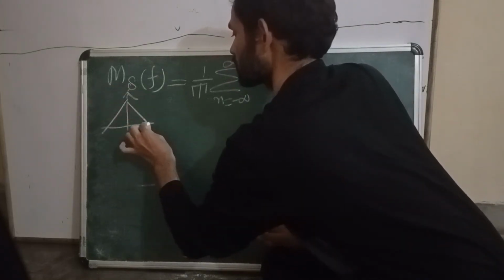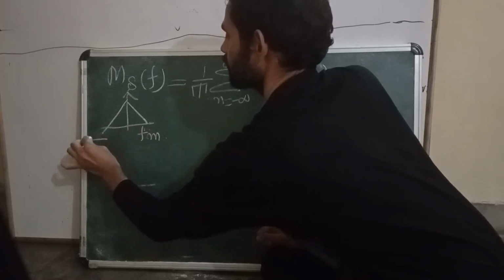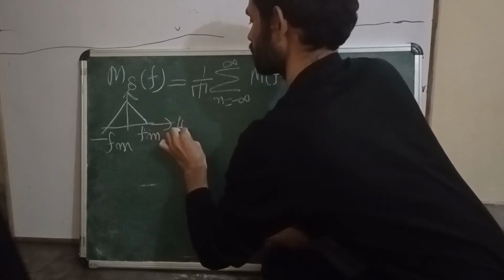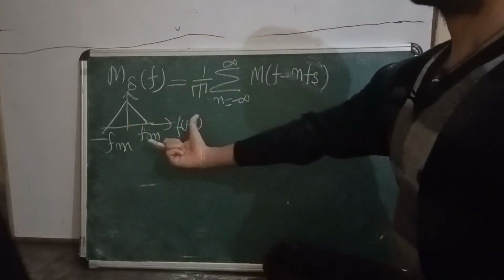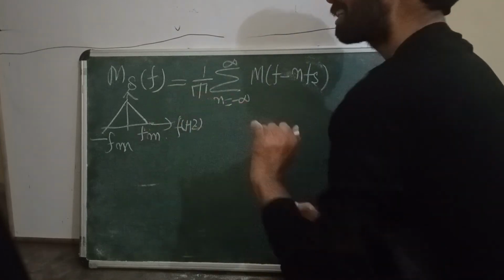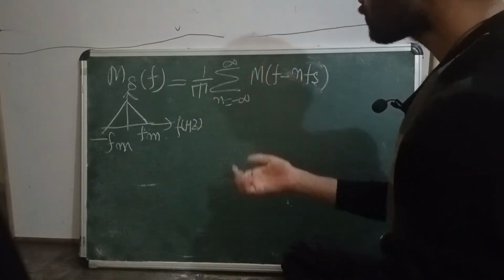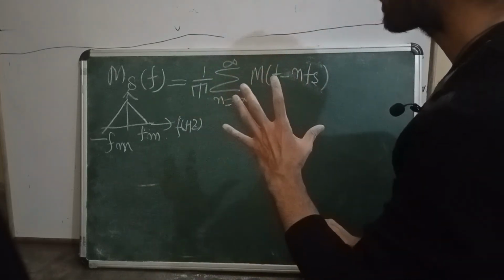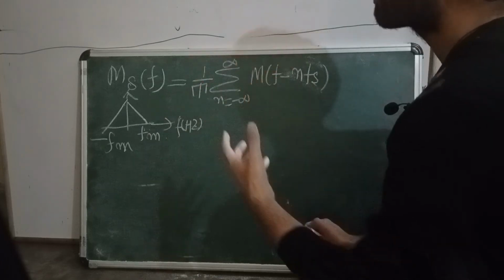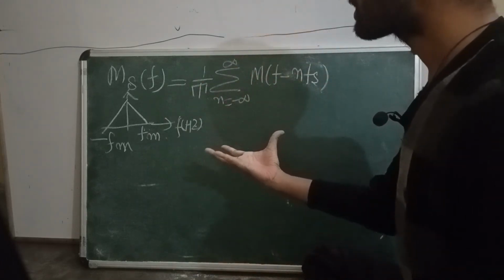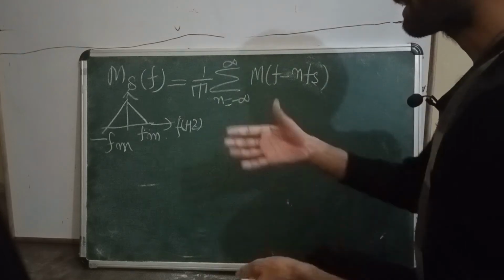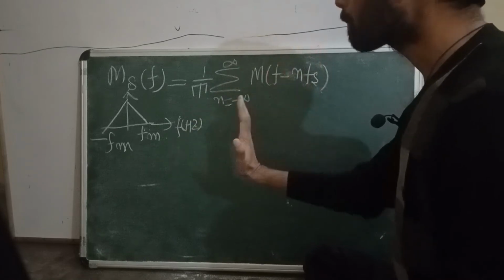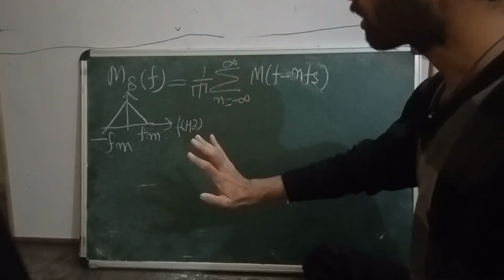My message signal, that is a baseband signal, is band limited to fm, as we have seen. Now if I want to recover this message signal, we have to sample the signal in such a way that at the receiver side I am able to recover this message signal properly from its sampled signal.